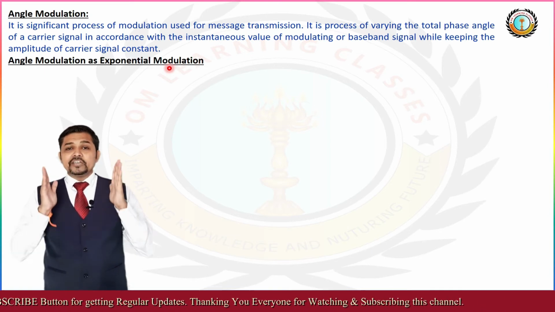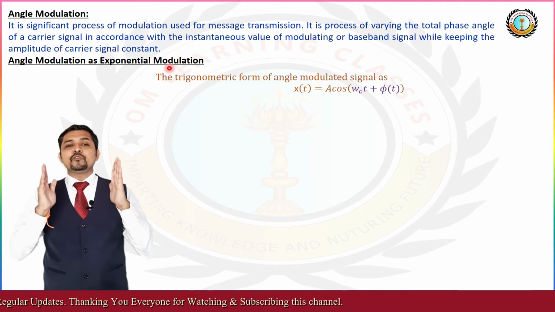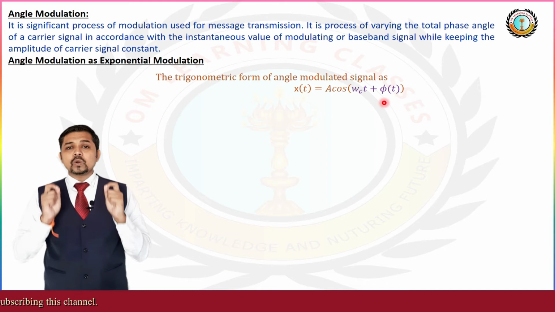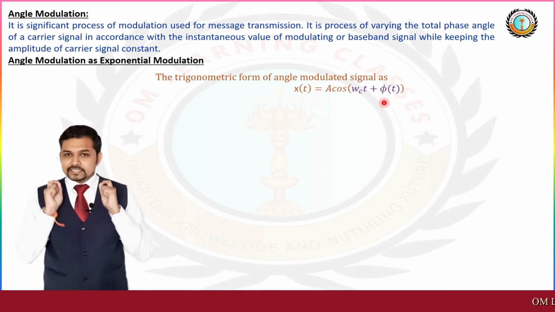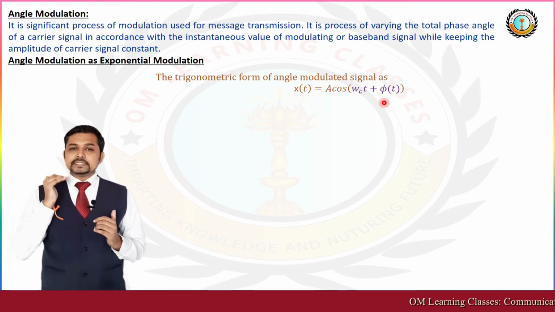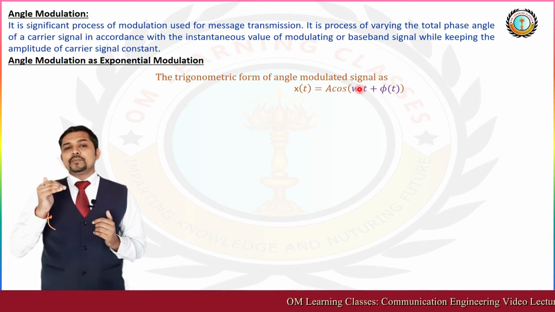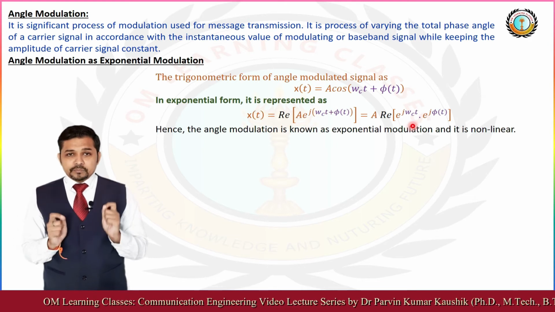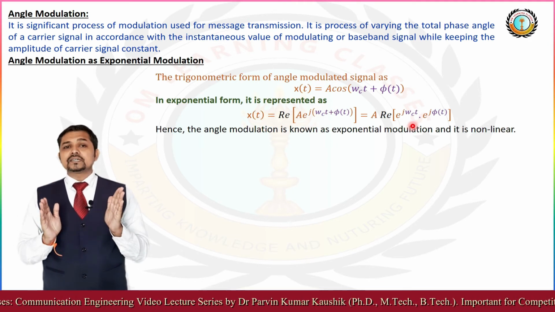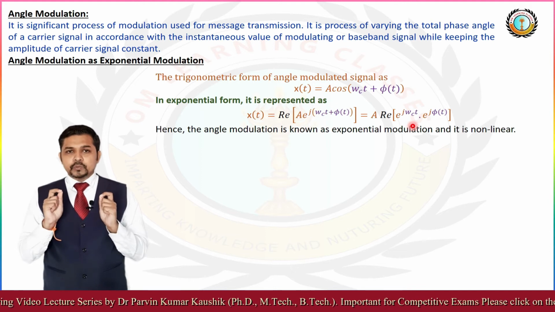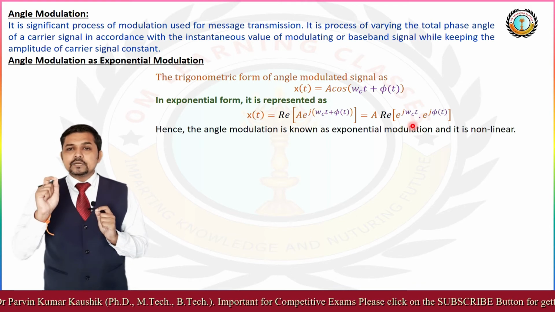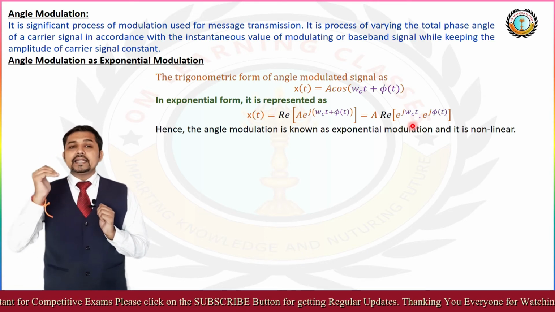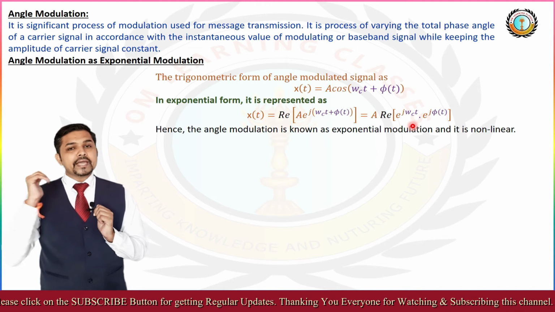So for it, if we consider the trigonometric form of the angle modulation, that is equal to a cos of omega ct plus phi t, and if we convert this trigonometric form into exponential form, then we have the real part, bracket start, a into exponential j omega ct plus phi t. We can convert cos theta into the real part of the exponential.